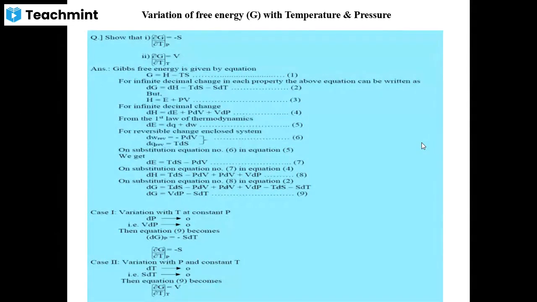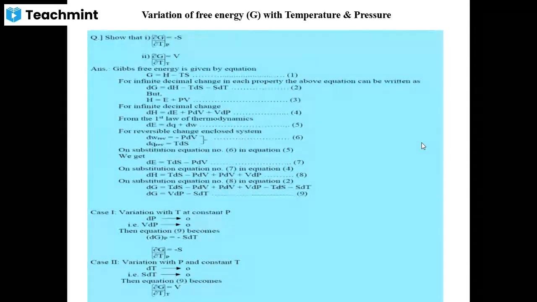These are the variable quantities in thermodynamics: temperature, pressure, composition, volume. They are called variable quantities, and they vary simultaneously.